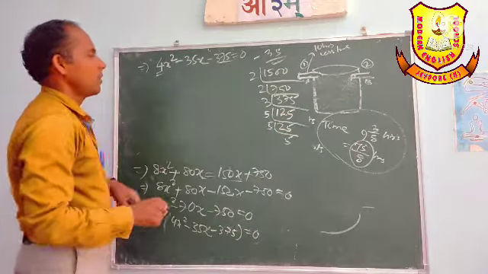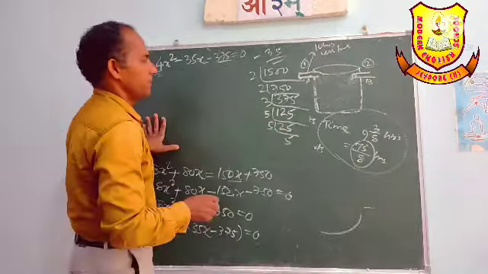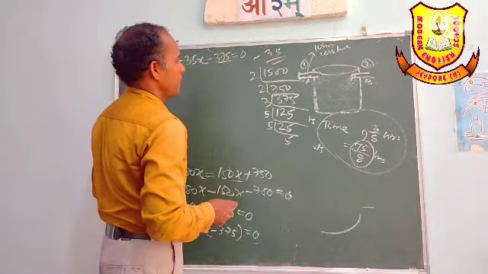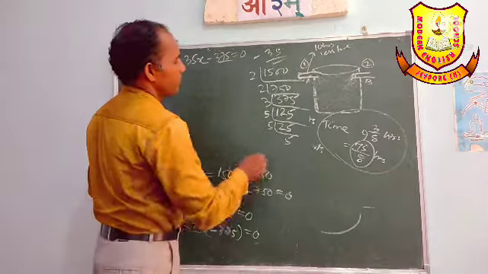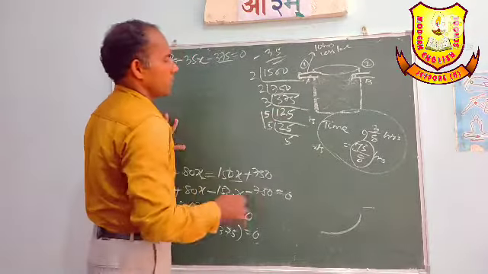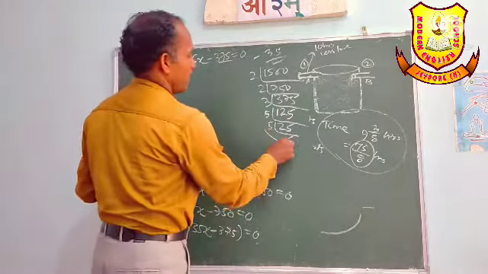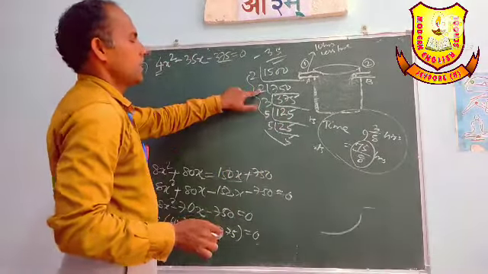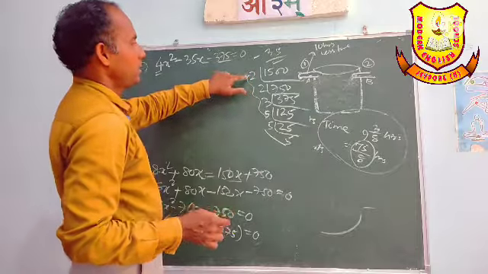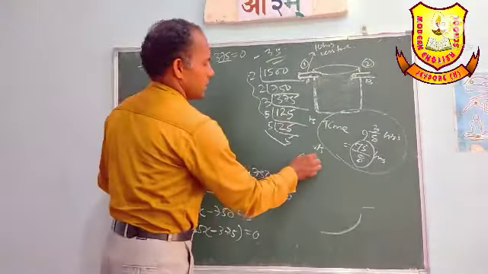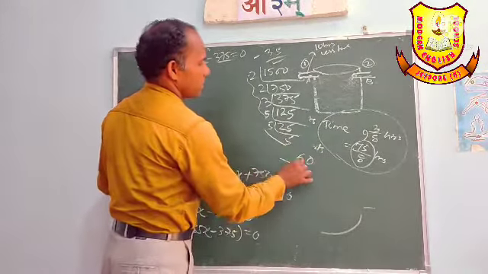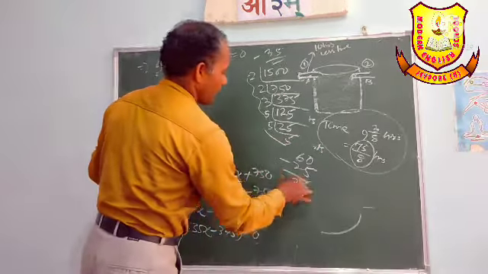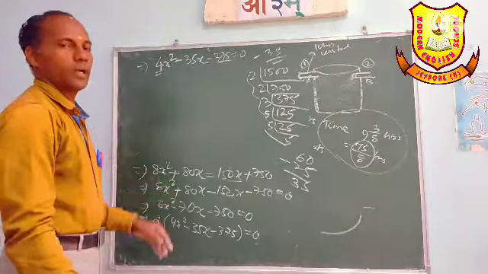Now 5 into 5 is 25, and 3 into 5 into 2 is 30, 30 plus 30 is 60, 60 minus 25 is 35.